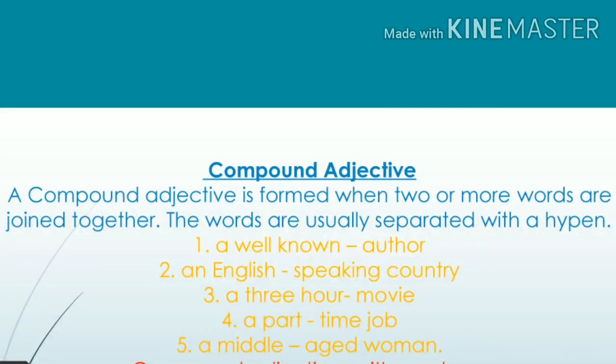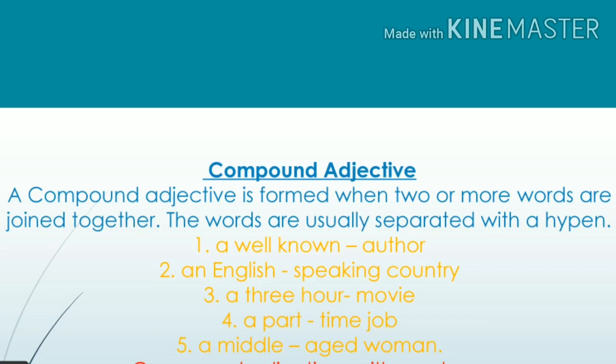Now we can see about compound adjectives. A compound adjective is formed when two or more words are joined together to modify the same noun. The words are usually separated with a hyphen. Have you ever noticed some English words with a hyphen between them?